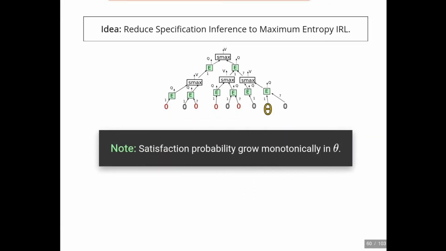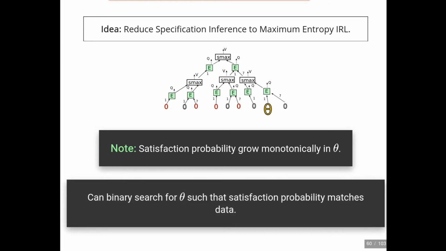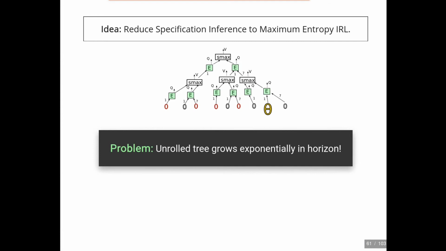Furthermore, it can be shown that the satisfaction probability grows monotonically in theta. Thus, in order to compute a maximum causal entropy forecaster that matches the demonstrator's competency, one can simply binary search for the appropriate theta. At this point, we could evaluate the likelihood of any given specification. However, in practice, this probably wouldn't be a good idea since these trees grow exponentially in the horizons, and thus even for toy problems, this would become quickly infeasible.